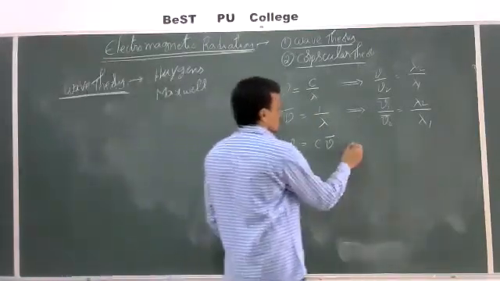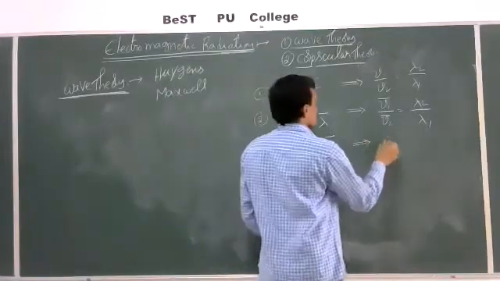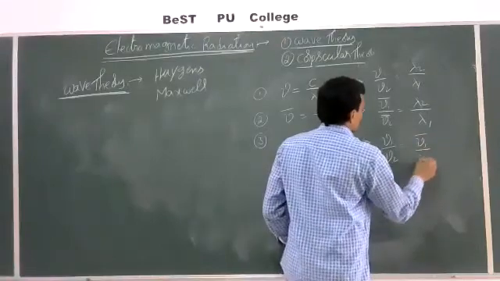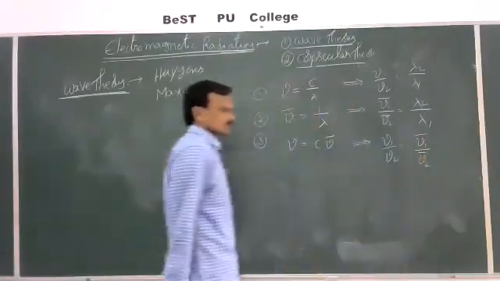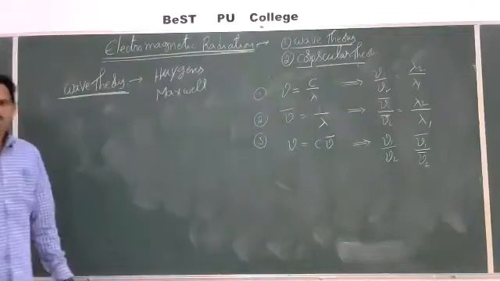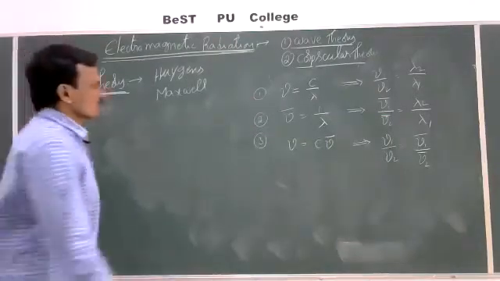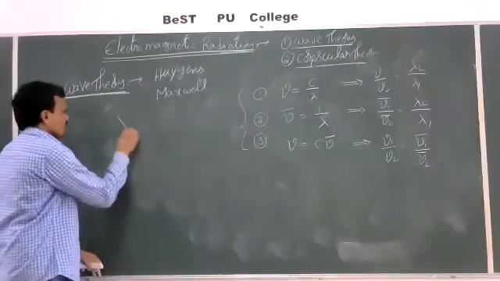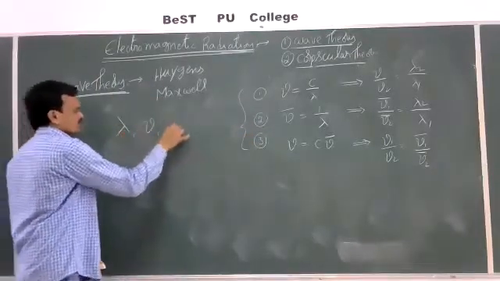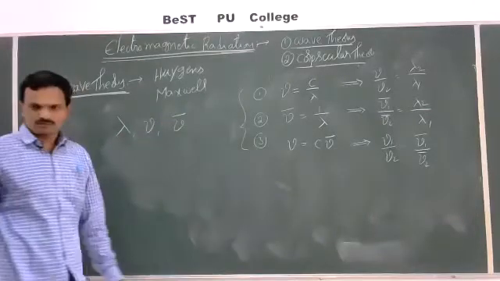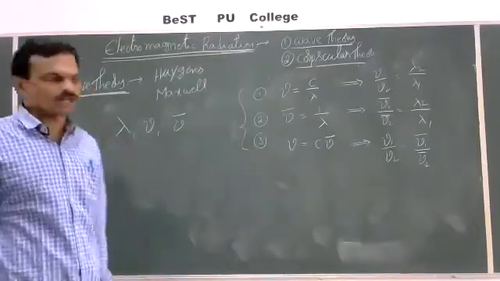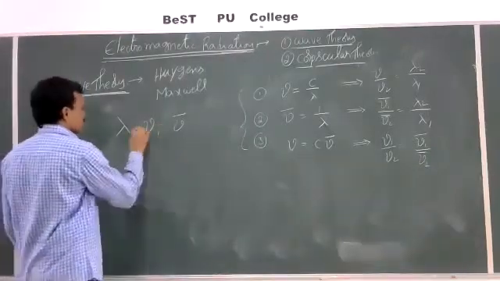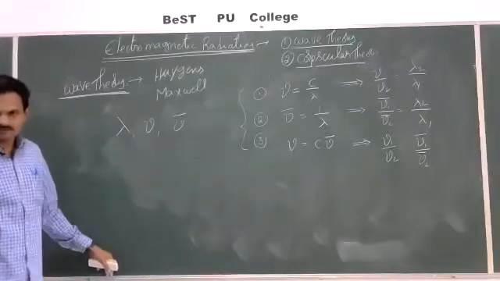And the relation for two electromagnetic radiations is nu 1 by nu 2 is equal to nu 1 bar by nu 2 bar. Okay, so based on this they ask some simple problems, where out of wavelength, frequency and wave number, they will mention any one term, and by using that we should calculate the remaining.